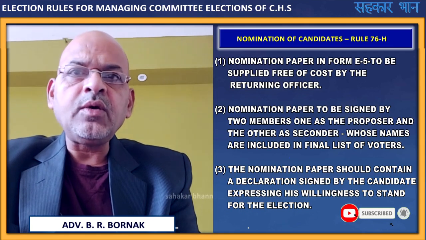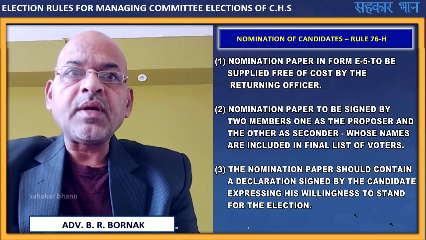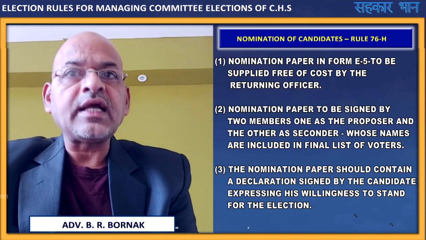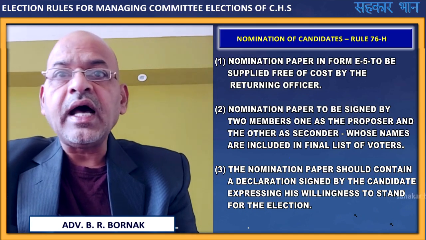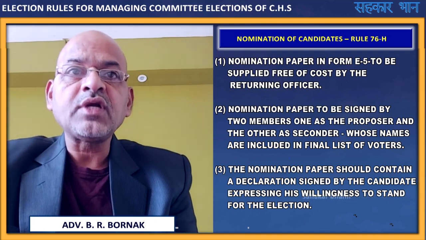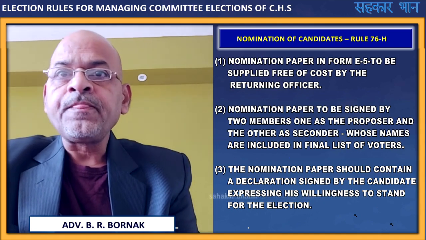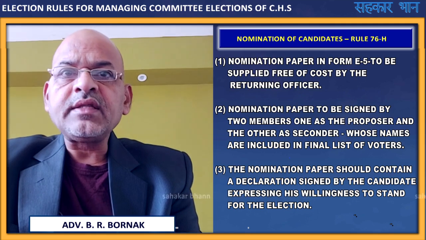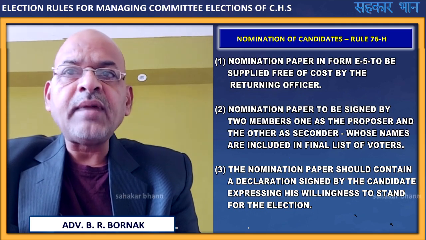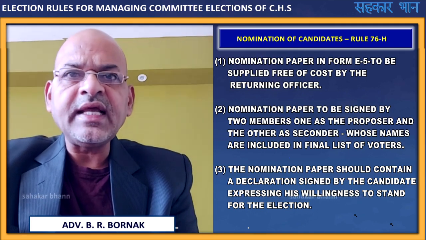Then the nomination paper is to be signed by two members, one as the proposer and the other as seconder, whose names are included in the final list of voters. Means the names of proposer and seconder must be included in the final list of voters. In that nomination paper, there is a declaration signed by the candidate expressing his willingness to stand for the election.